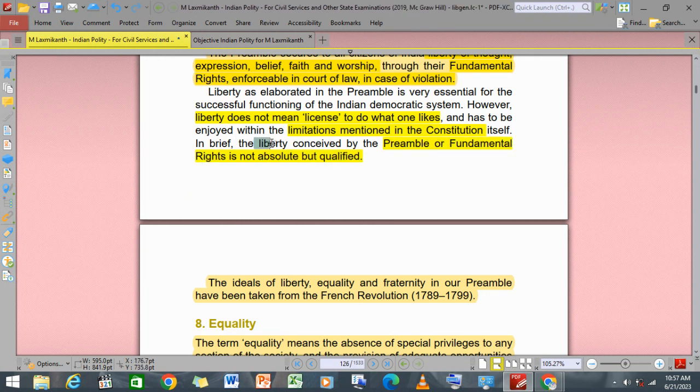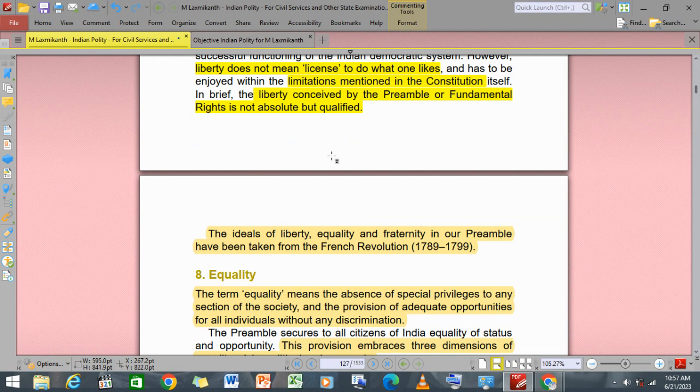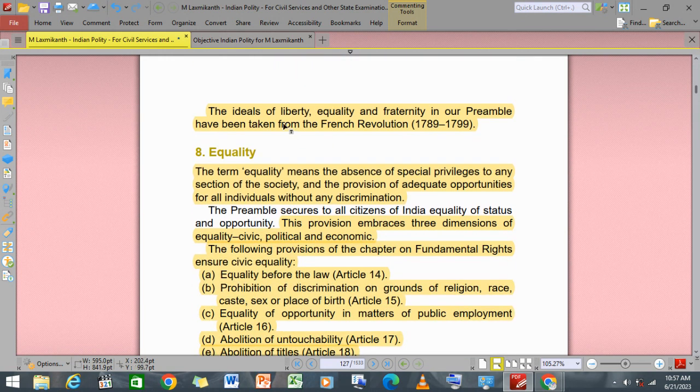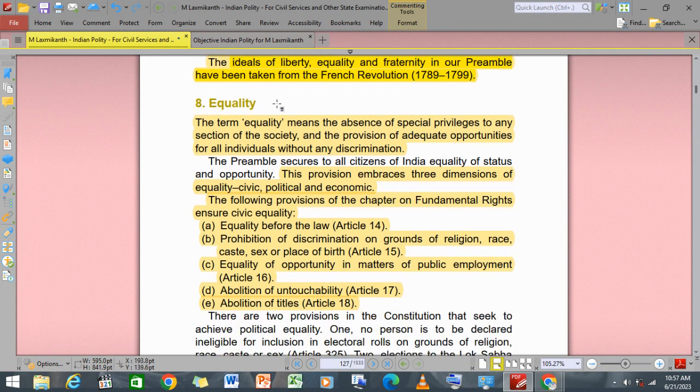The liberty conceived by the preamble and fundamental rights is not absolute but qualified. The idea of it is taken from the French Revolution, right? Liberty, equality, and fraternity in our preamble are taken from the French Revolution. And then we have equality.